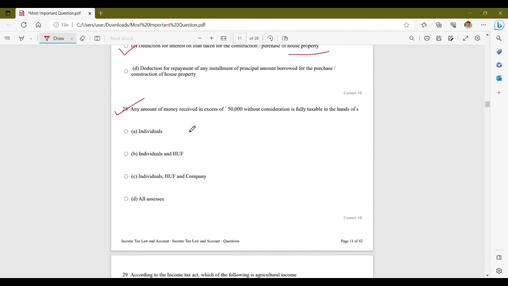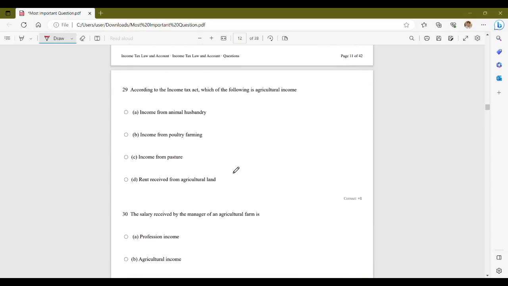Now question 28. Any amount of money received in excess of 50,000 without consideration is fully taxable in the hands of, your options are individuals, individuals and HUF, individuals, HUF and company, and option D, all assessees. So the correct answer is option B, that is individuals and HUF. So any amount of money received in excess of 50,000 without consideration is fully taxable in the hands of individuals and HUF. Moving on to next question.